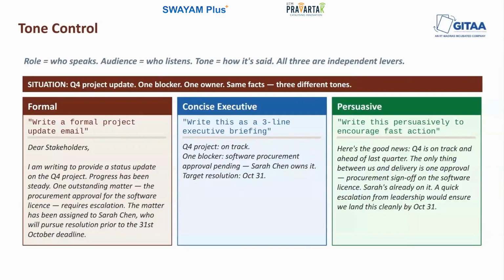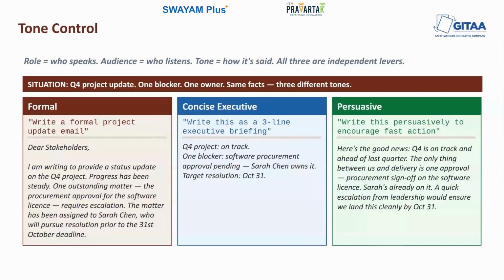What is it? So the common tone specifications that work reliably are something like be direct, no hedging or padding. So this reduces the tendency towards verbose, unqualified output. Also saying keep it concise to some X sentences maximum. This forces the model to prioritize and cut. Or when we say write persuasively, emphasizing benefit and action, this activates the persuasive writing patterns. Write in plain English, avoid jargon. So this works in combination with a technical role specification to produce expert content that non-experts can read.